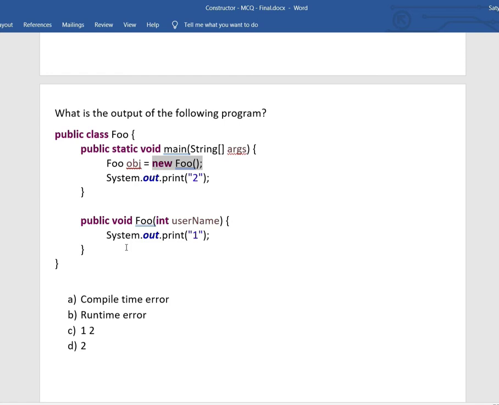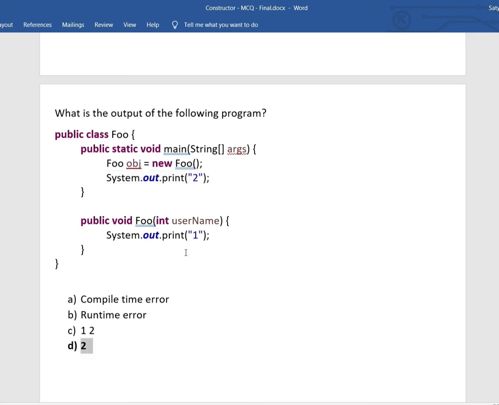So the code compiles properly, and the first line, which creates the instance, is going to use the default constructor that the Java compiler provides. The first line is not going to print anything, and the second line prints 2. So the answer would be 2.